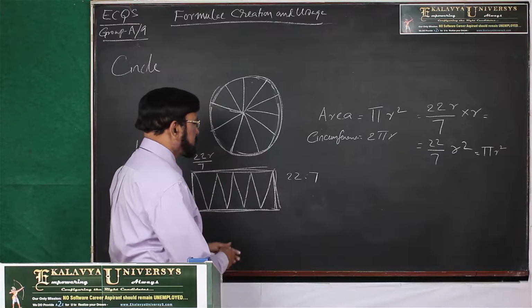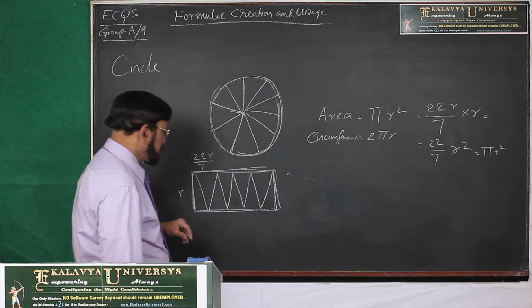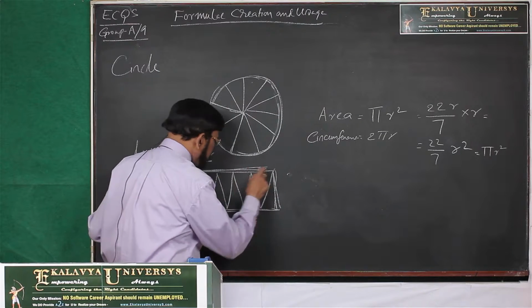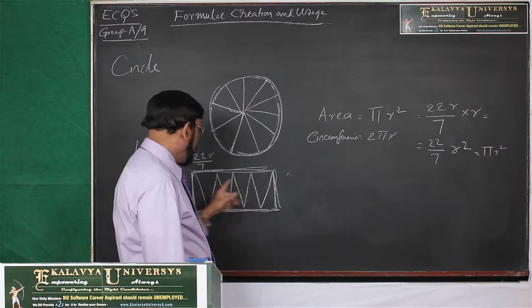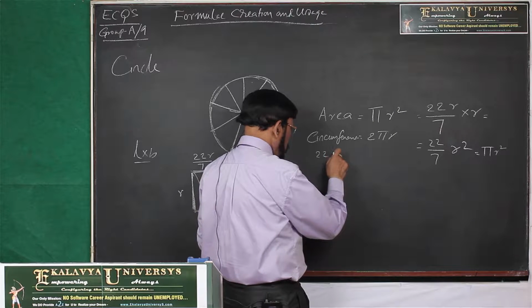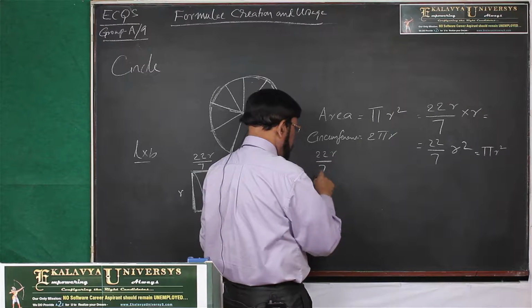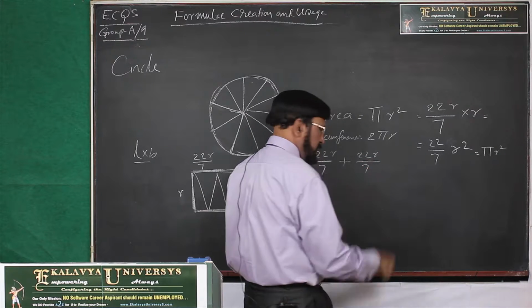Okay. Next, what do we have to find out? Circumference. Circumference means what? Length. This length and this length. Now what is one length? 22R by 7 plus 22R by 7.